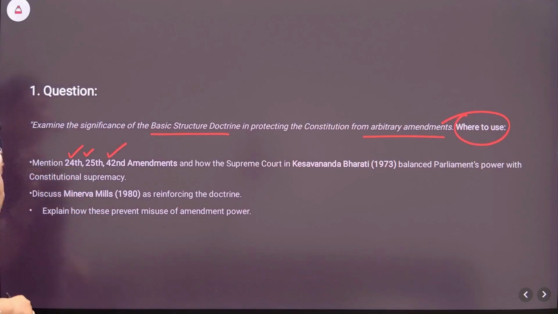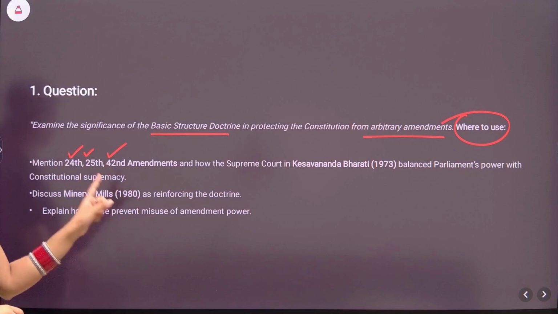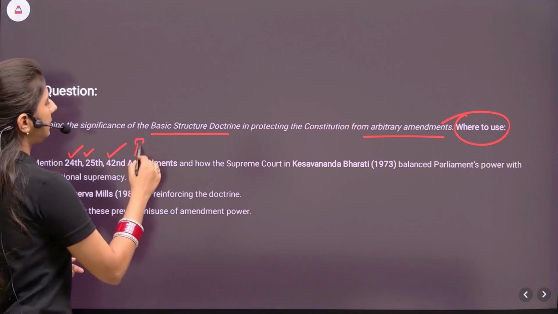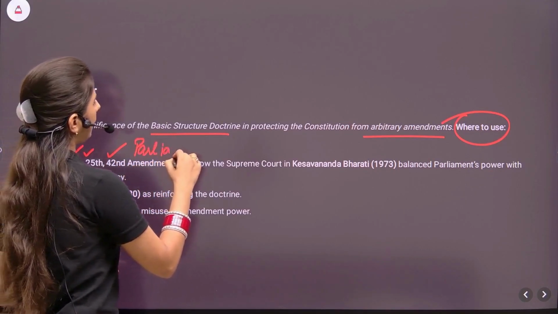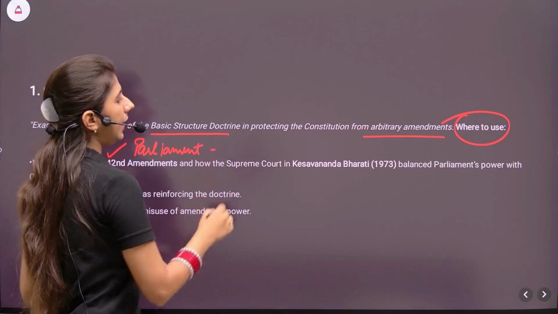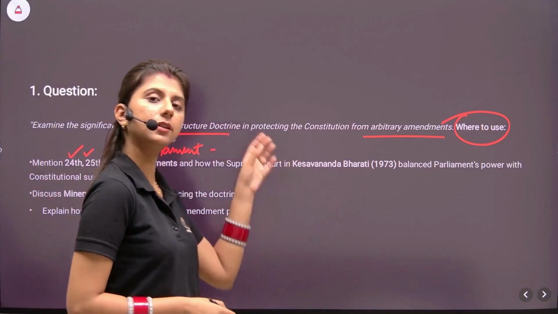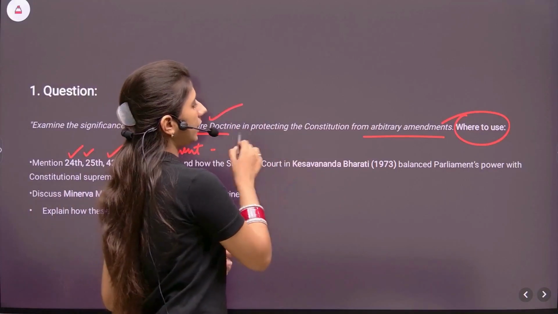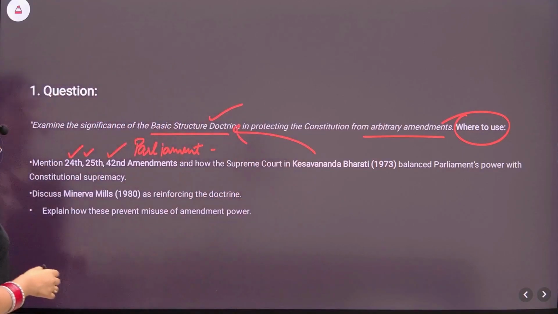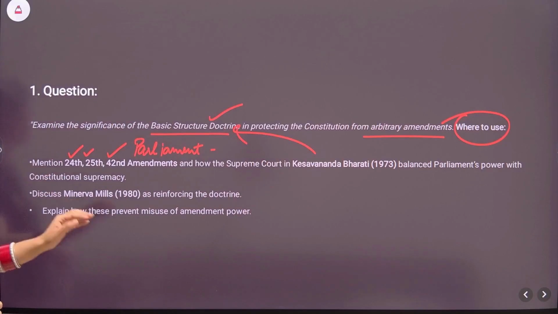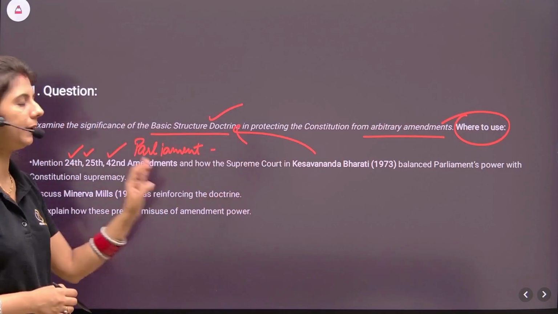So what you will do, 24th, 25th and 42nd were majorly about the Parliament's power. Parliament's power was broadening. And right in the Kesavananda Bharati case, the court brought in the basic structure doctrine which balanced this power with the constitutional supremacy. So it's very important to substantiate your argument with the articles.